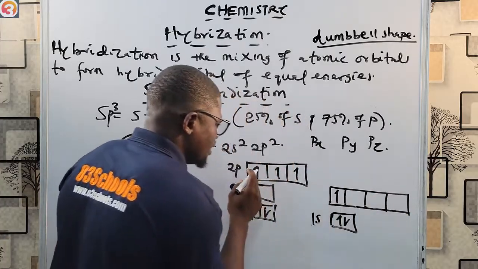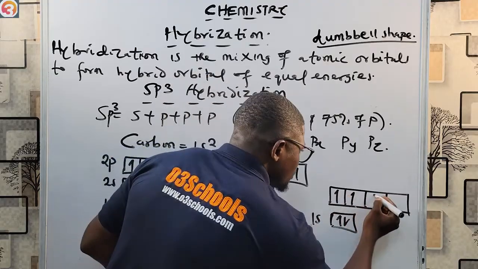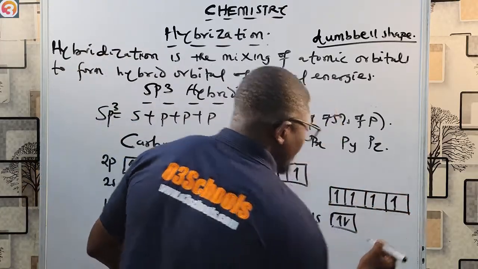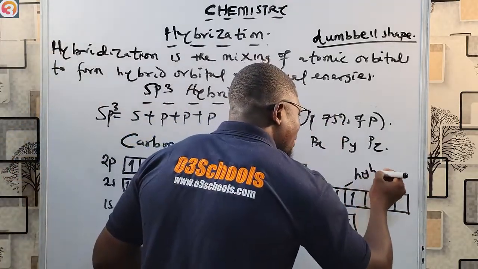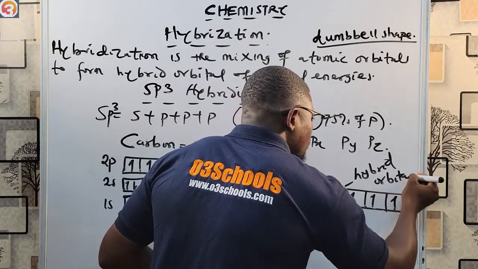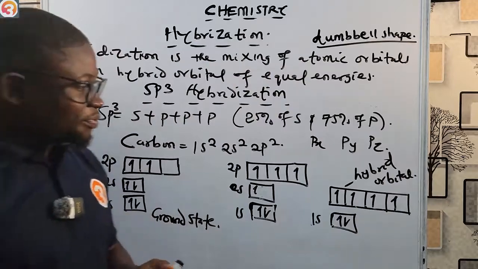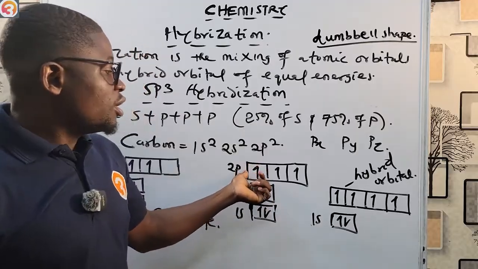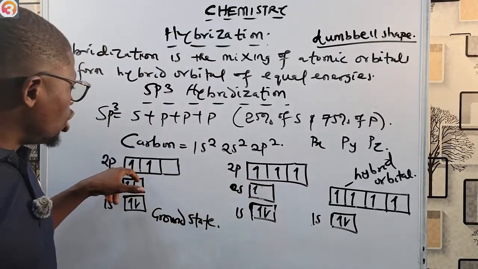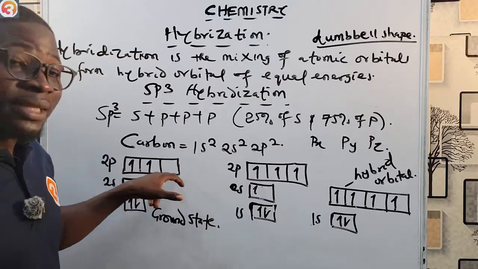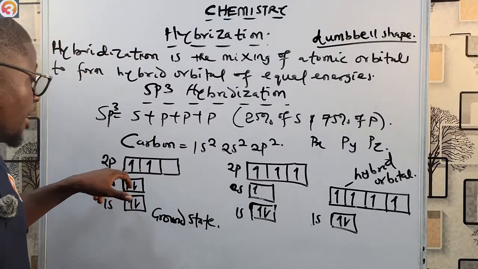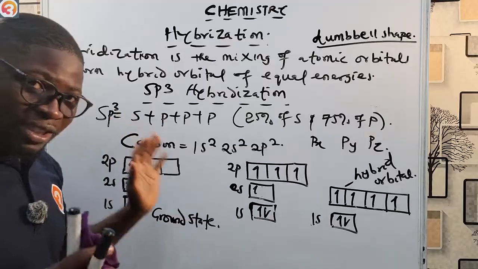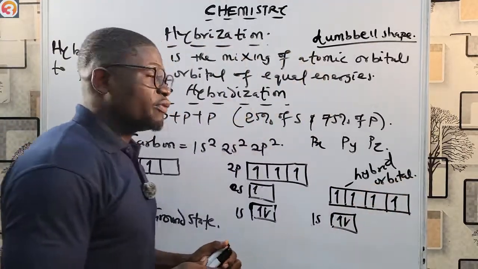That's like this now. The first one, the second one, the third one, and then this 2s orbital that is now mixing with the p orbital, so you now have 1 again. This one is now the hybrid orbital. So this is what happens in sp3 hybridization. The 2s orbital mixes with all of the orbitals of the 2p, mixing with the px, the py, and the pz. You have to take note of that. So that is the hybridized state for sp3 hybridization.